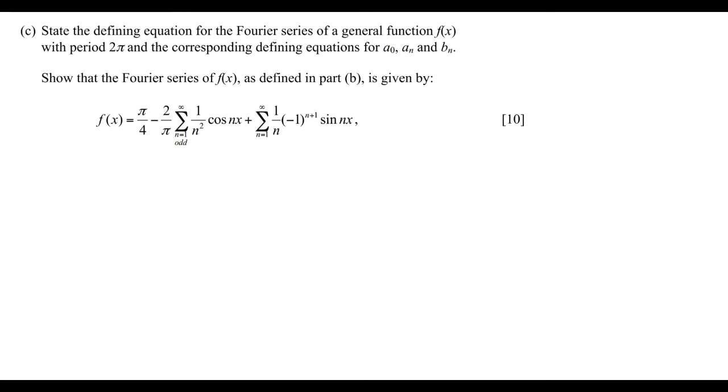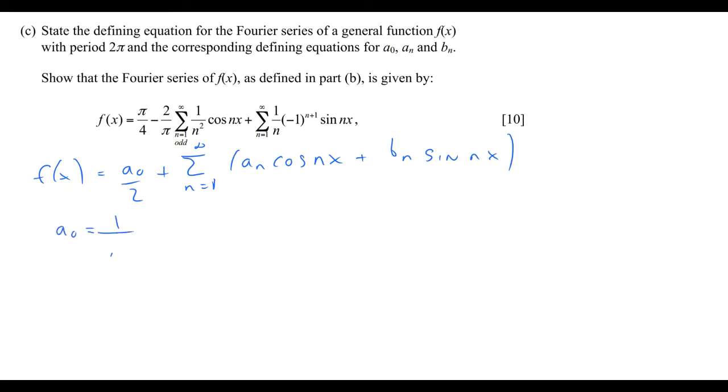So wherever we see an L, we just replace it with 2 pi. If we do this, we find that f of x is given by a naught over 2, and then it's the sum n equals 1 to infinity of an cos nx plus bn sine nx. So that's the definition of the Fourier series, and then we can write that a naught is given by 1 divided by pi, the integral between 0 and 2 pi of f of x dx.